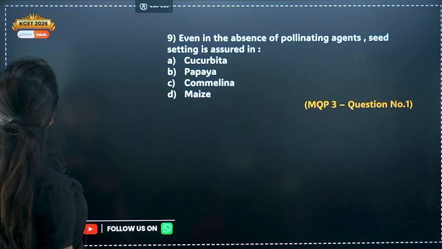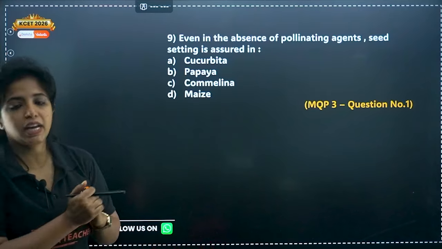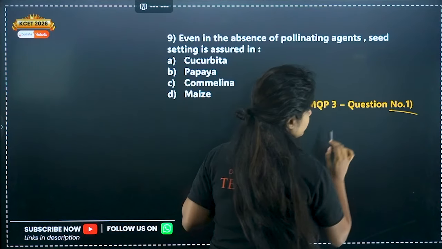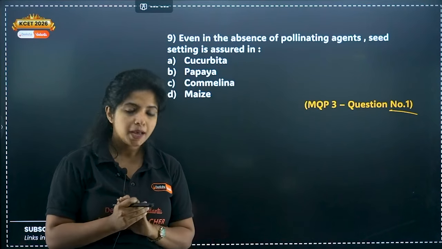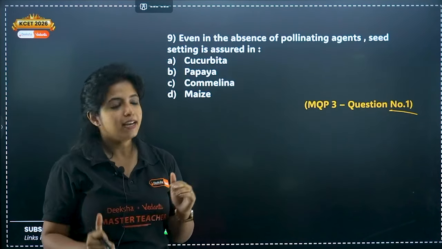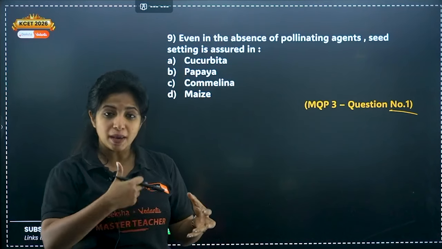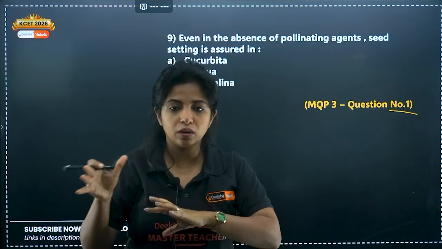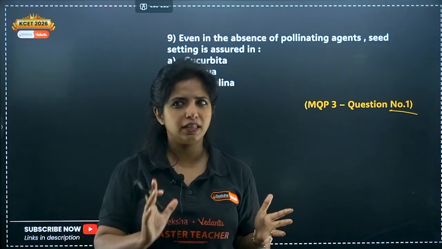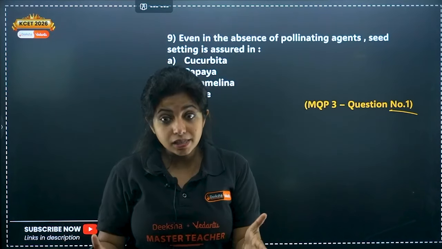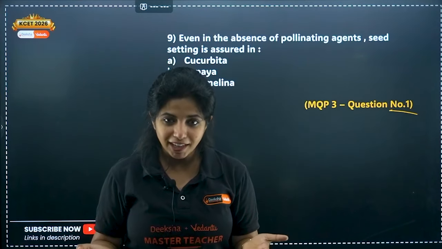Now we go ahead with MQP 3, model question paper 3, my dear children, where you have question number 1. We are around 48 minutes by now. Please do not lose your trust. Let me complete. After the MQPs are completed, we will do more MCQs, and then we will come to 2-marker, 3-marker and 5-marker questions. It won't take too much of your time, probably 1 hour 30 minutes or 1 hour 40 minutes. But if you are able to complete the whole chapter in this time, then do you need to worry about the time?